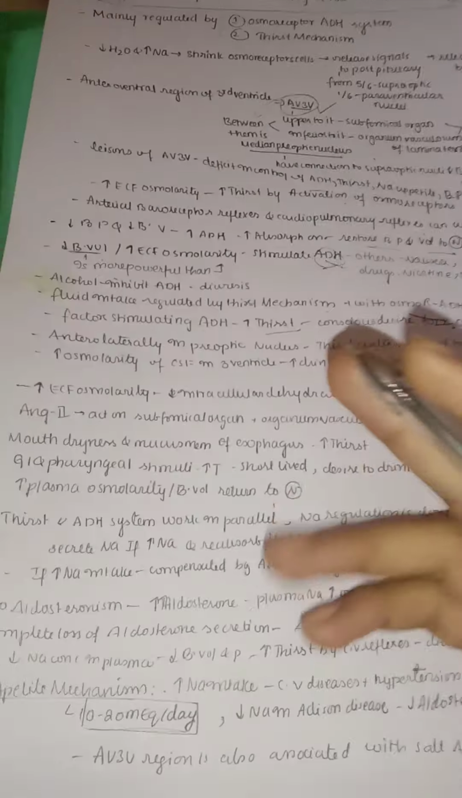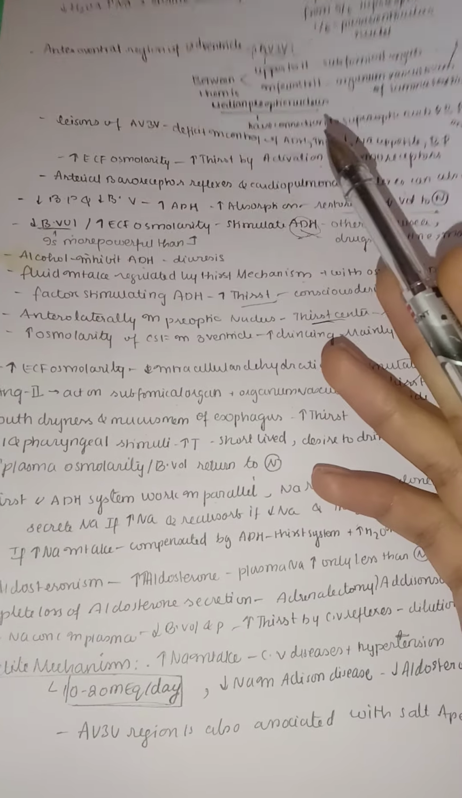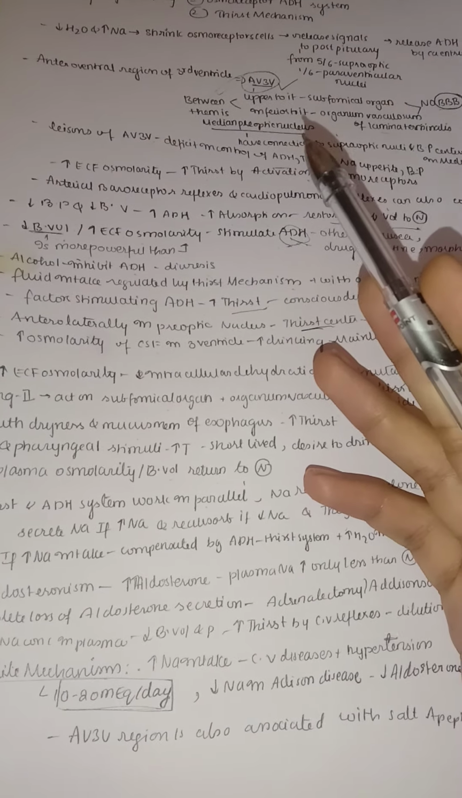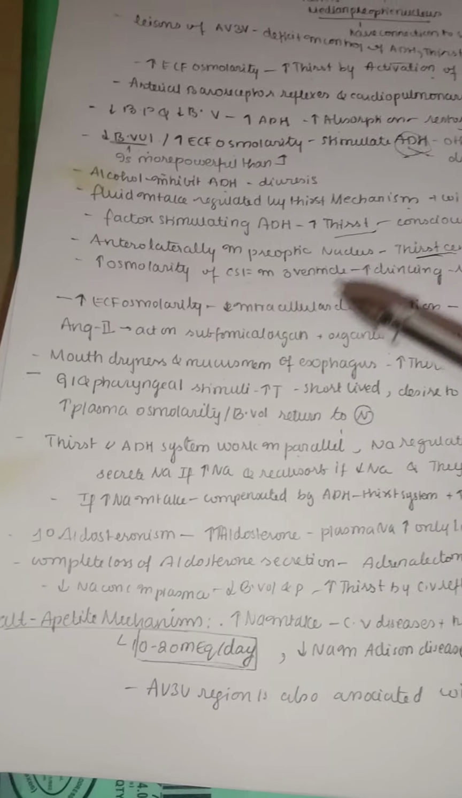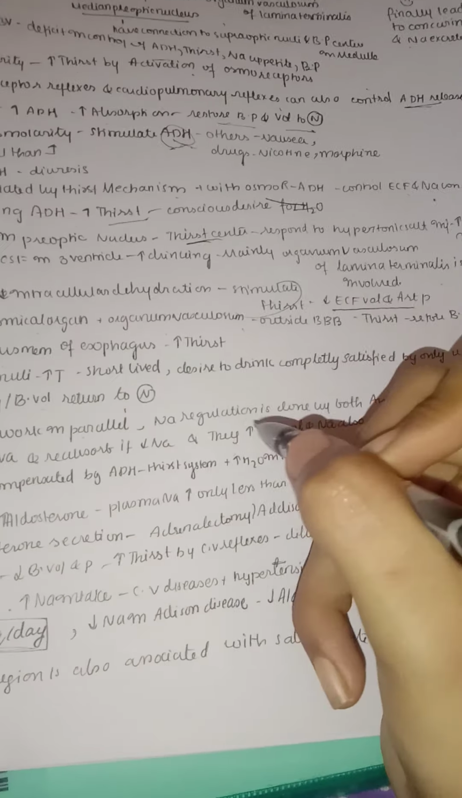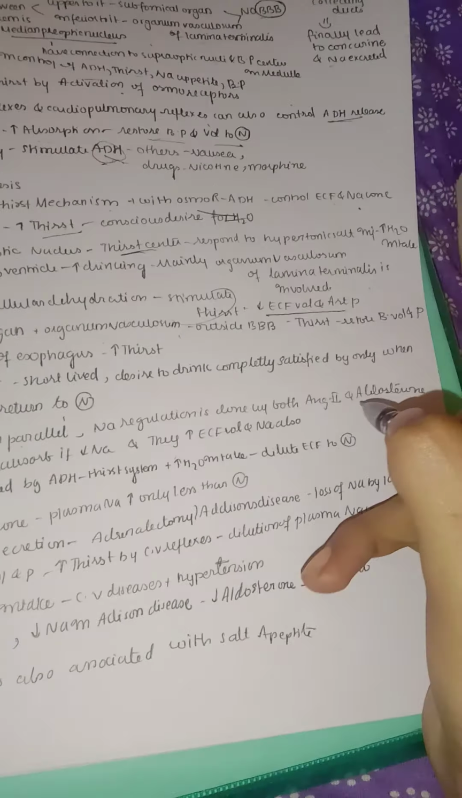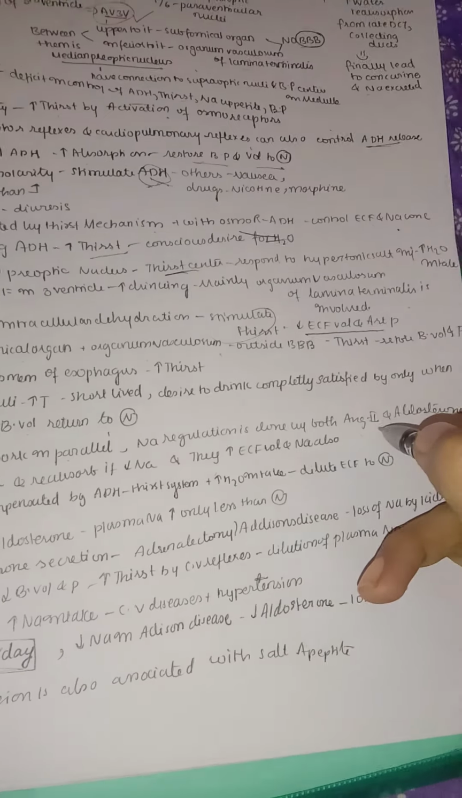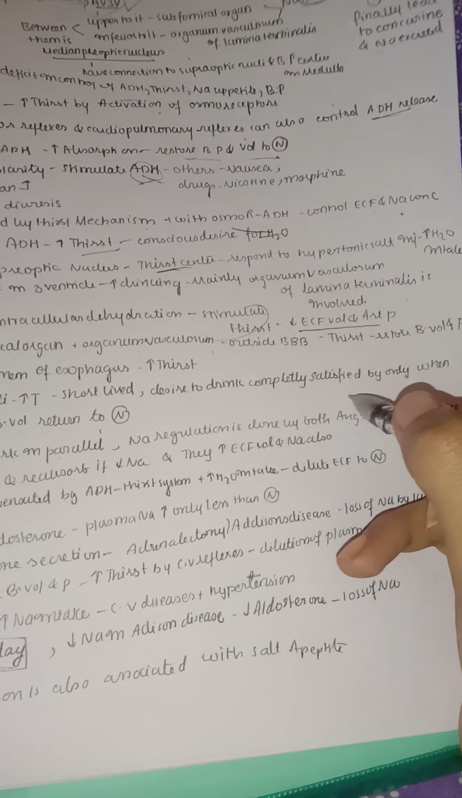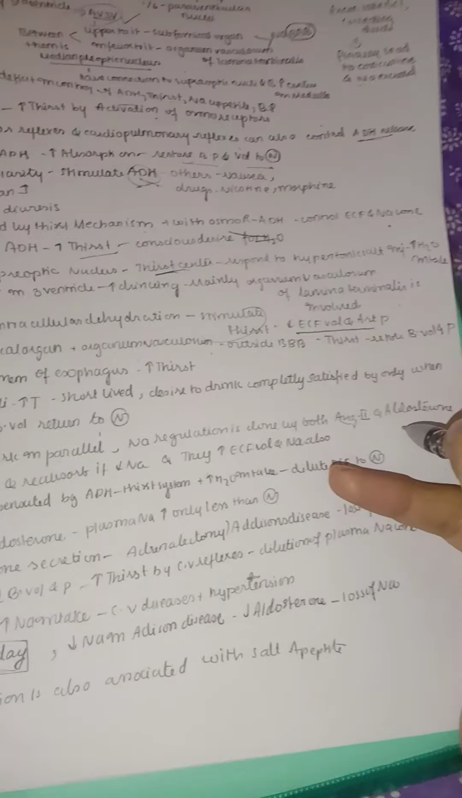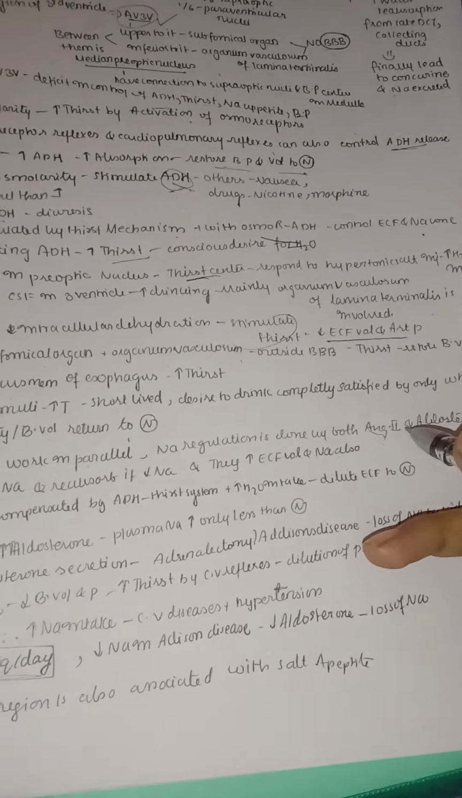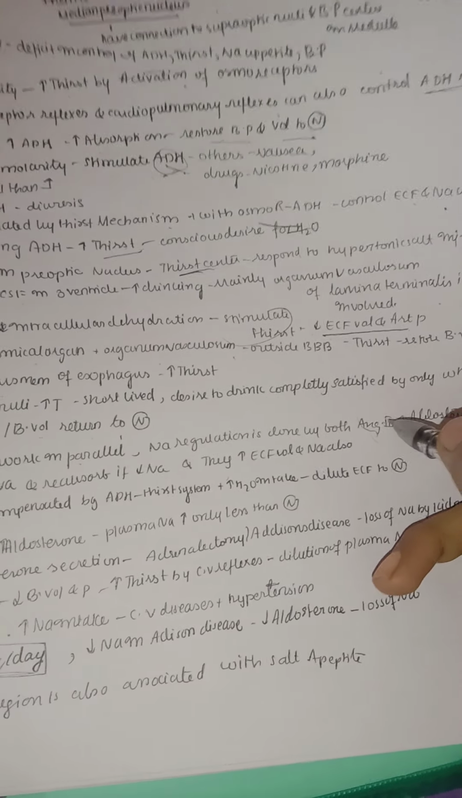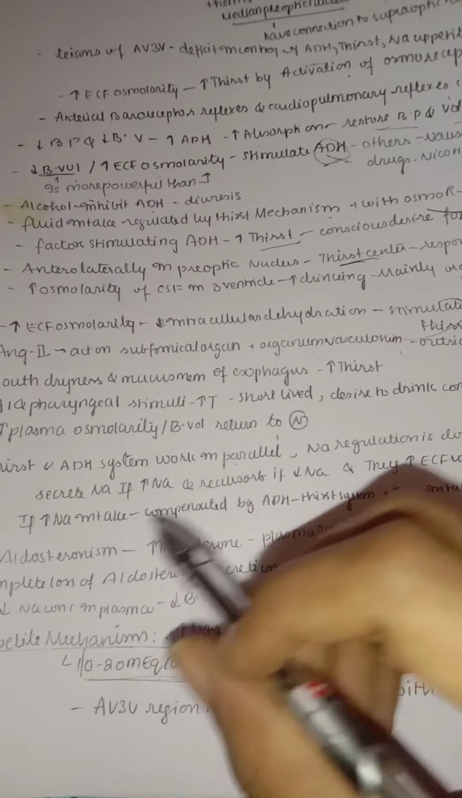Thirst and the ADH system work in parallel, remember, because you can see they are all near each other. Almost everything is there in the AV3V center. And sodium regulation is done by both angiotensin 2 and aldosterone, of course, because aldosterone leads to sodium and water retention. Angiotensin 2 itself also activates aldosterone. So all these mechanisms are interrelated, so that sodium regulation is done by them.